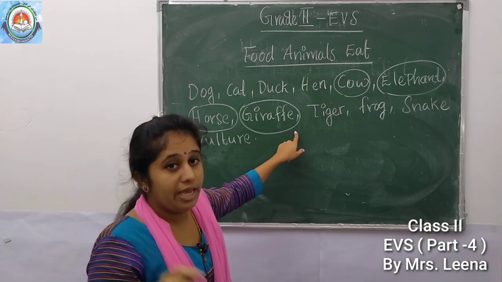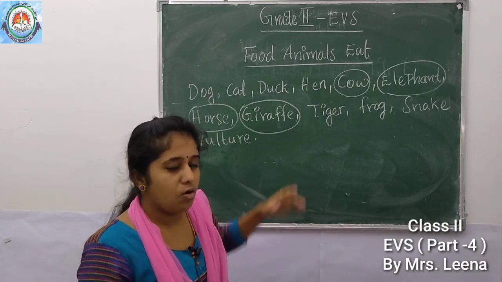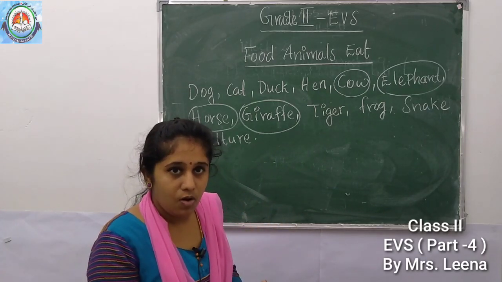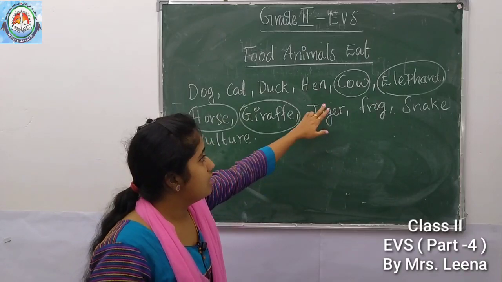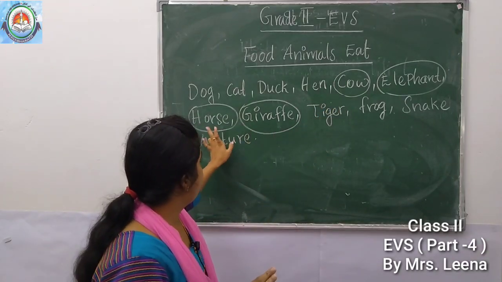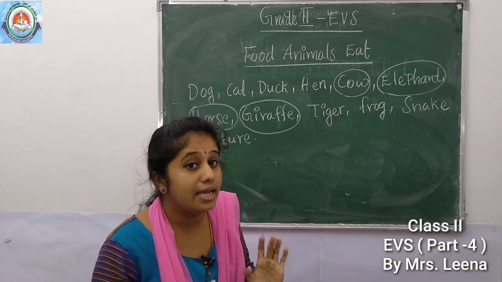Which type of food they eat? Yes, they eat only what? Yes, plants. Understood? See, these animals eat only plants. So these animals we can call plant eating animals.